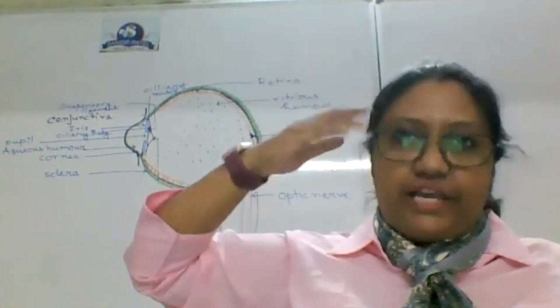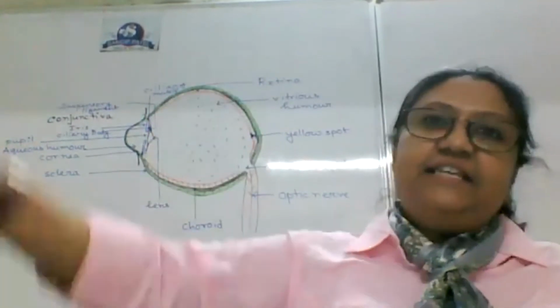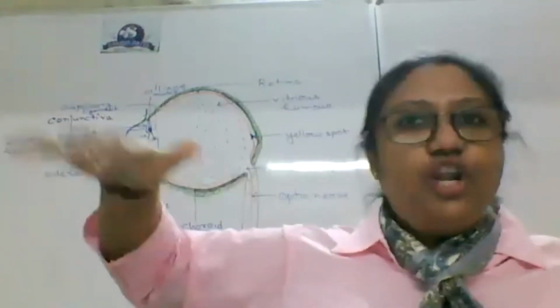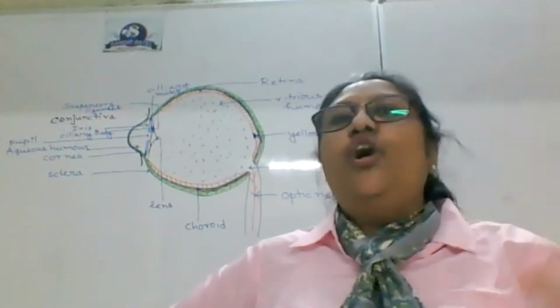The aqueous humor in our eyes is absorbed by the blood vessels and secreted by the ciliary body, which is again full of blood vessels. So there is a cyclic flow in it.